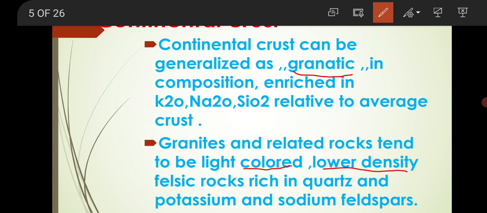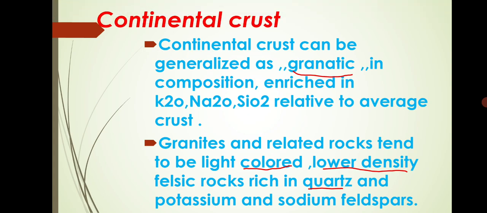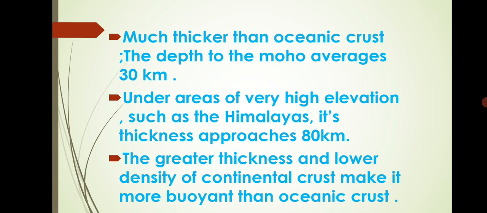Felsic rocks are rich in quartz and potassium and sodium phosphorus. Much thicker than oceanic crust.